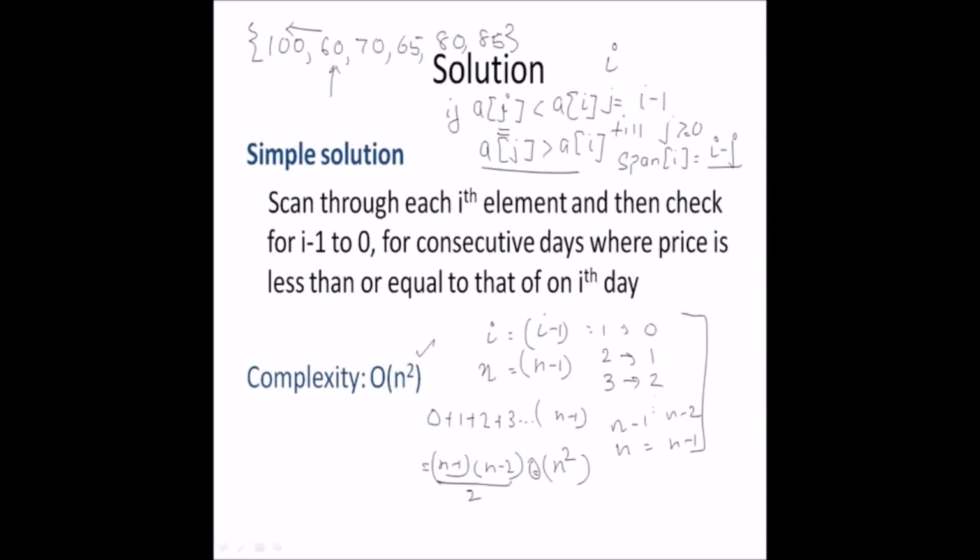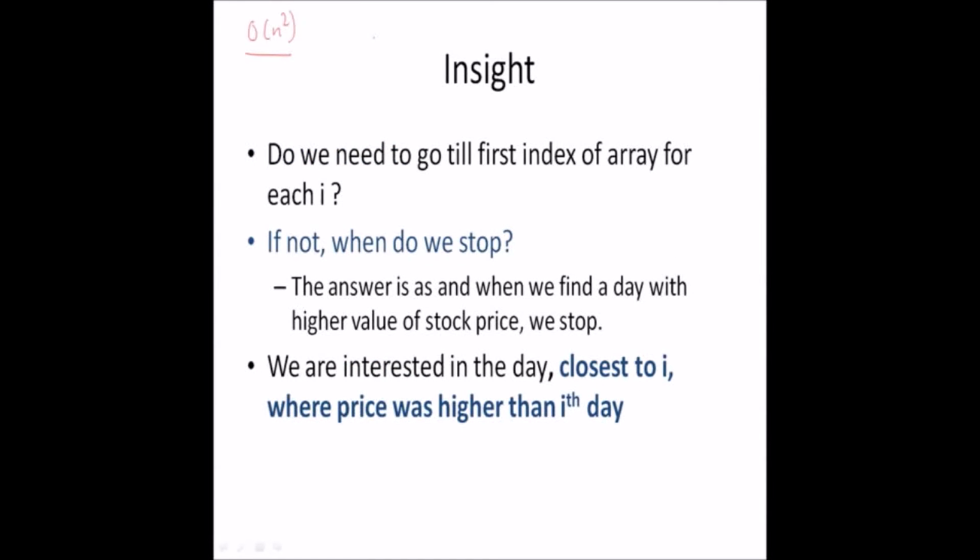Can we do better than this? The first insight from the previous example is: do we need to go till the first index of the array for each I? If not, when do we stop? The answer is as and when we find a day with a higher value of the stock price. We are interested in the day closest to I where the price was higher than on the ith day. So we are looking for a j which is less than I and the price on that j is greater than the price of I, where the span of I is, sorry, I minus j.